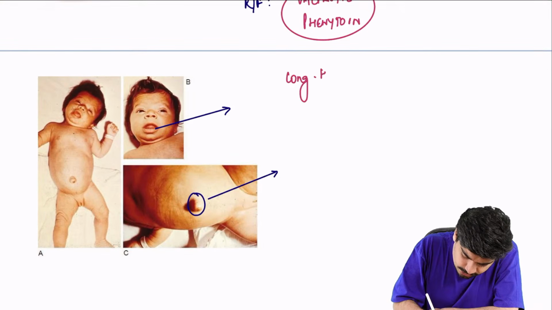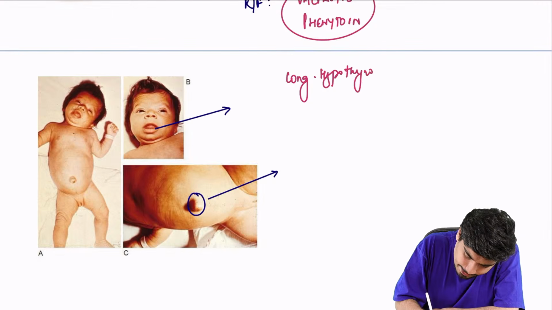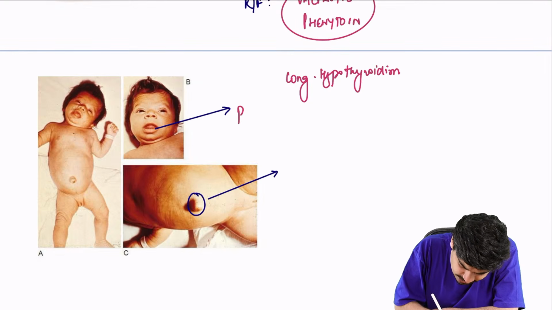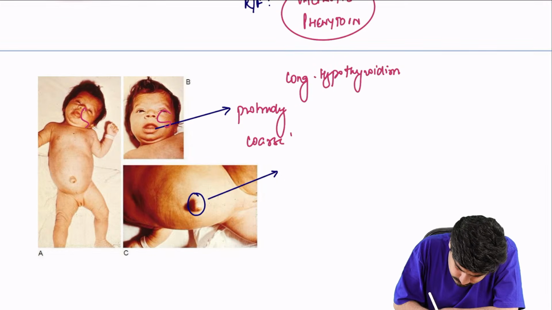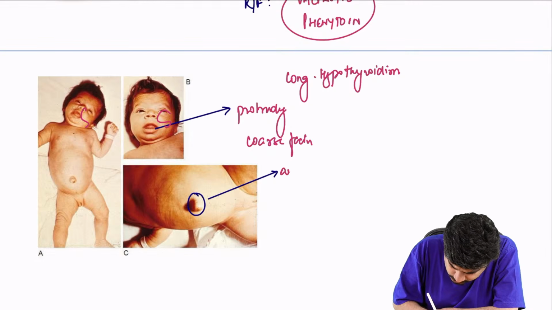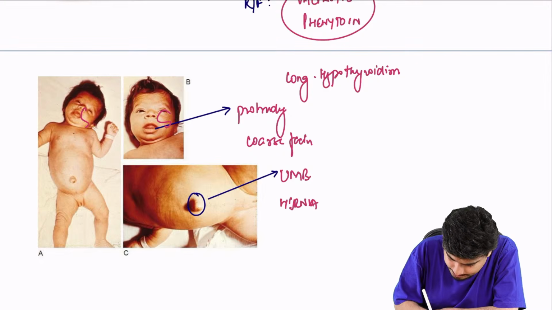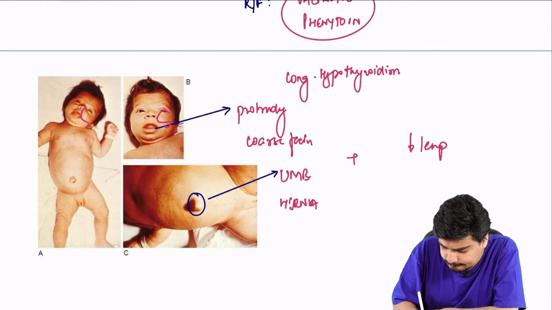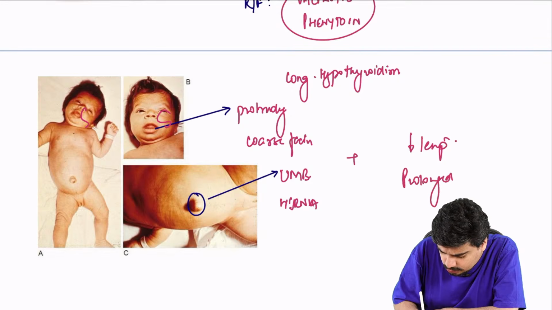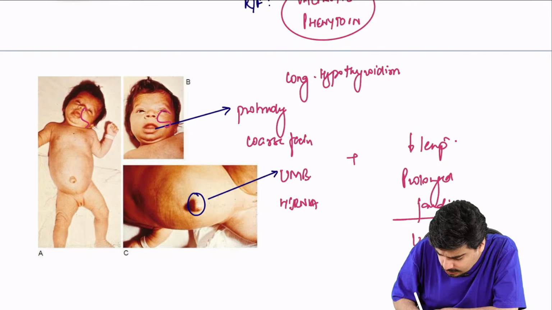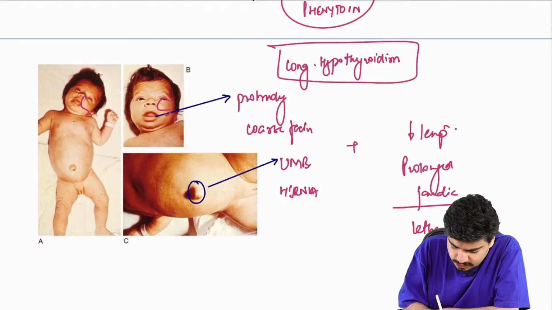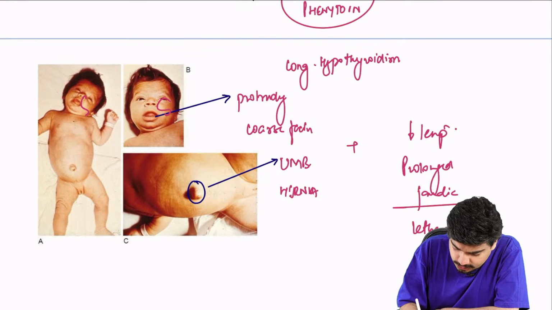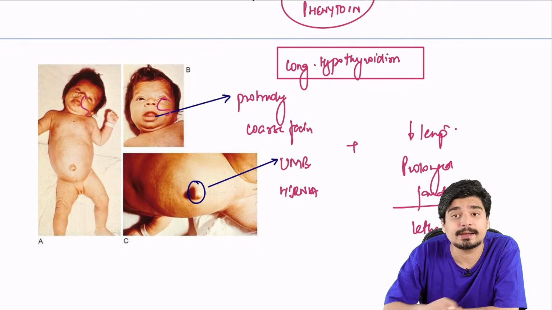What is this? This is an image of congenital hypothyroidism. You can see the protruding tongue. You can see the coarse facies. You can see the abdominal wall defects and umbilical hernia. Along with that, they will have hypothermia, prolonged jaundice, and lethargy. So this is congenital hypothyroidism. This is how it looks.